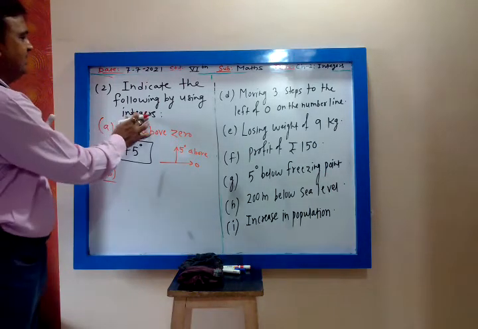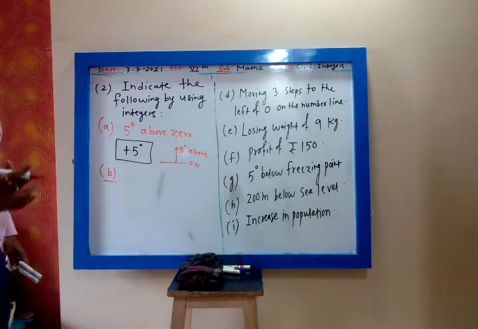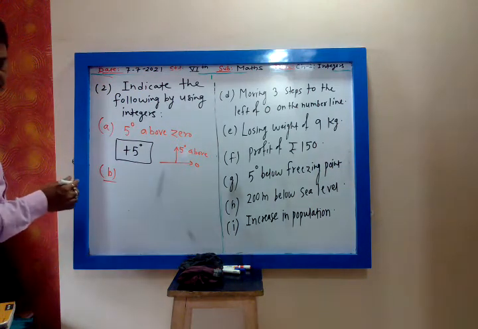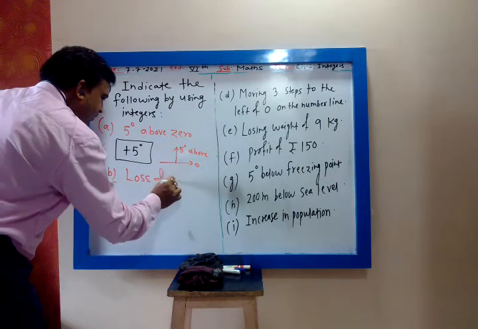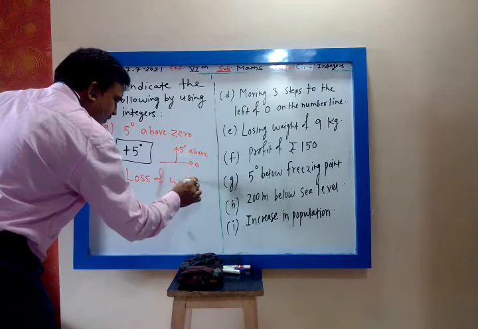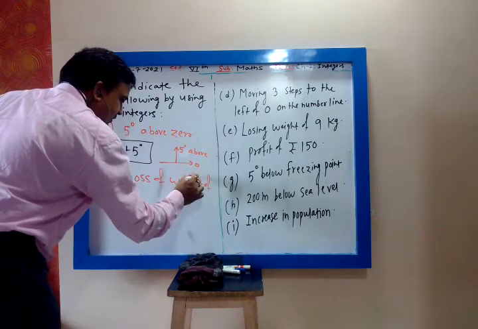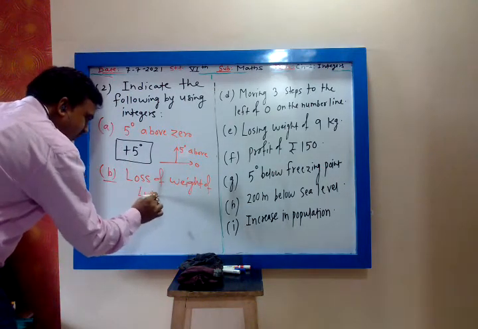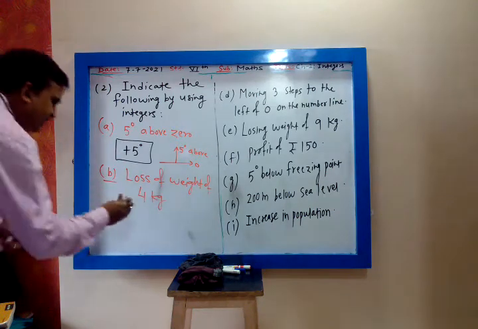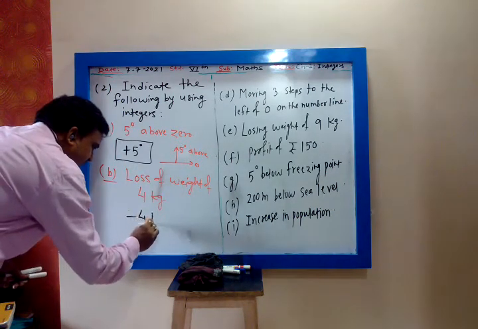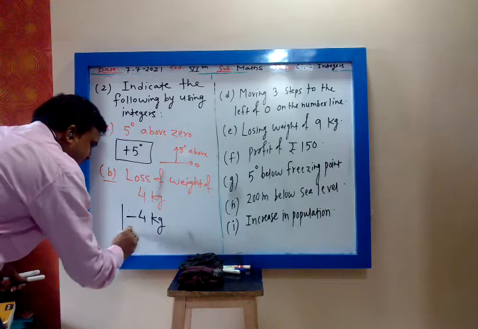Integers, yes, using integers, no. Means you have to write down that in the word. Loss of weight of 4 kg. So there is a loss of weight. Loss means minus sign. So we write minus 4 kg.